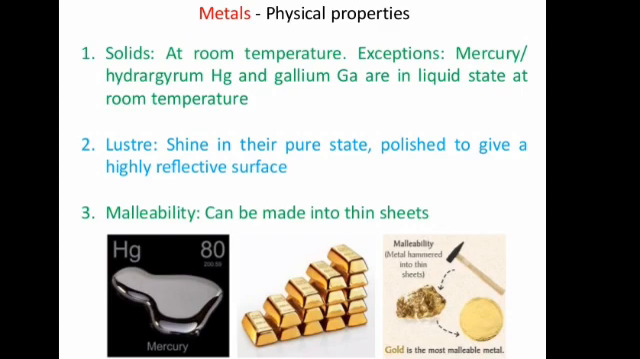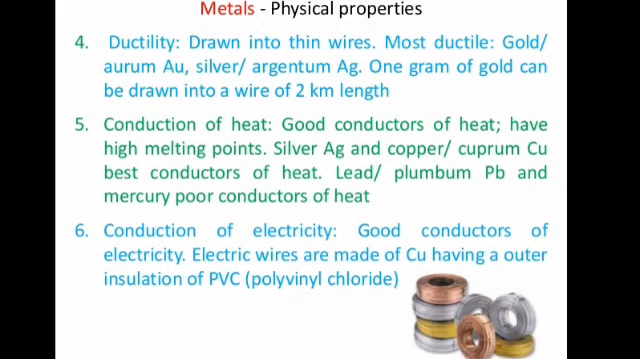Now the physical properties of metals. First, they exist as solids at room temperature except mercury and gallium that exist in liquid state at room temperature. They have a metallic luster, that is, they shine in their pure states, polished to give a highly reflective surface. They are malleable, that is, they can be made into thin sheets. Ductility, that is, they can be drawn into thin wires.